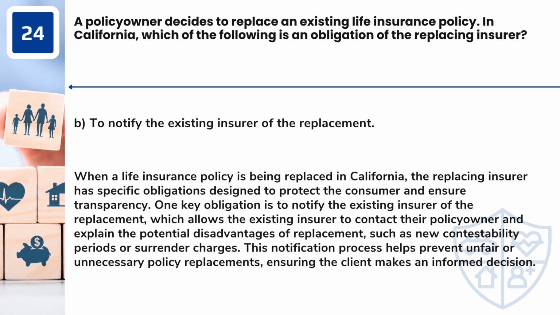Answer: B. To notify the existing insurer of the replacement. When a life insurance policy is being replaced in California, the replacing insurer has specific obligations designed to protect the consumer and ensure transparency. One key obligation is to notify the existing insurer of the replacement, which allows the existing insurer to contact their policy owner and explain the potential disadvantages of replacement, such as new contestability periods or surrender charges. This notification process helps prevent unfair or unnecessary policy replacements, ensuring the client makes an informed decision.